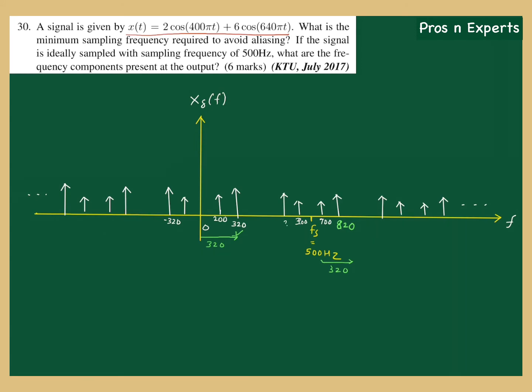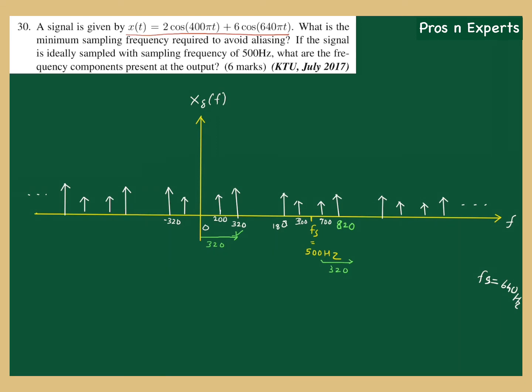And this value is 500 minus 320. What is 500 minus 320? It's 180. So this is 180. Actually, this 180 would come here. It may overlap, right? Actually, it should overlap because the minimum sampling frequency required to avoid aliasing, we found, was Fs equal to 640 hertz. But now the sampling frequency is only 500 hertz, which is less than 640 hertz. That means there should be aliasing.